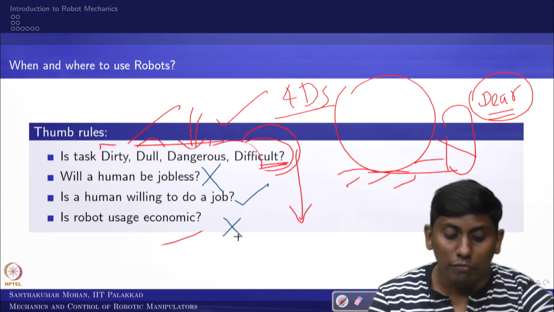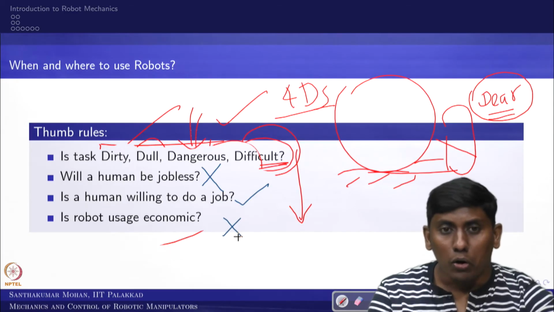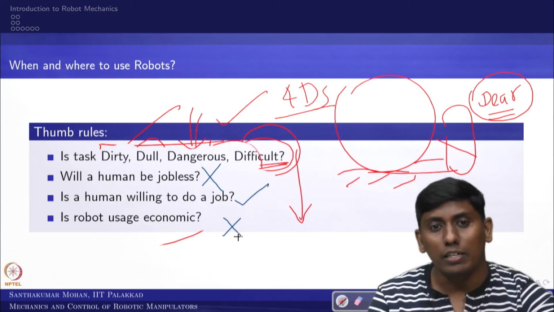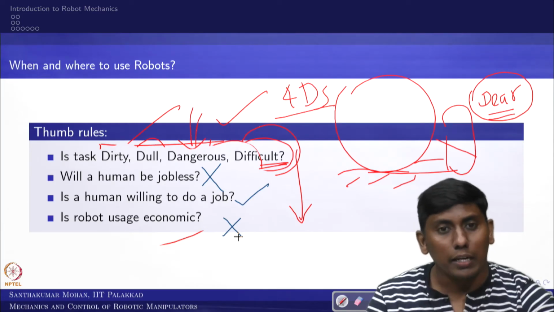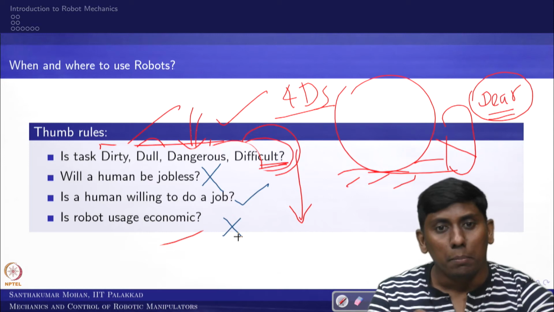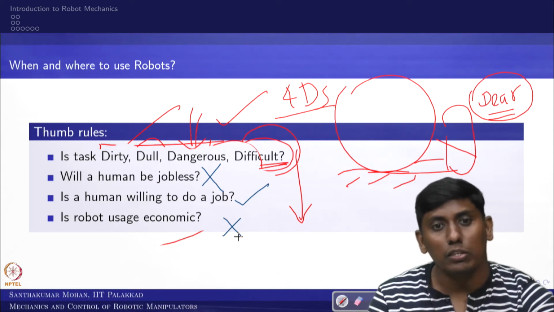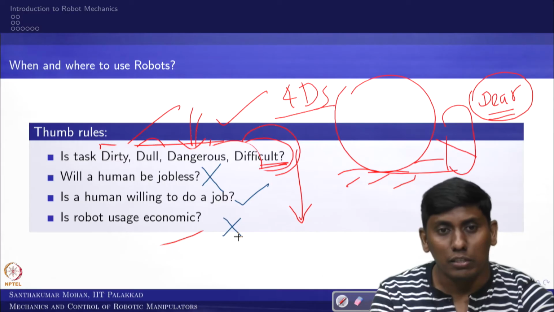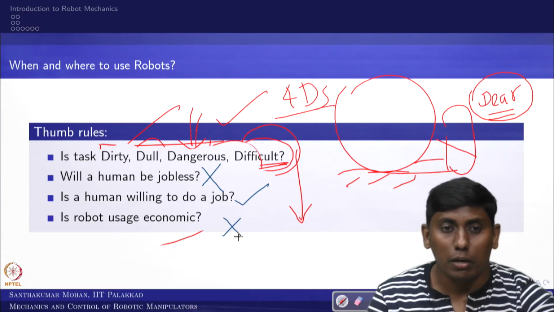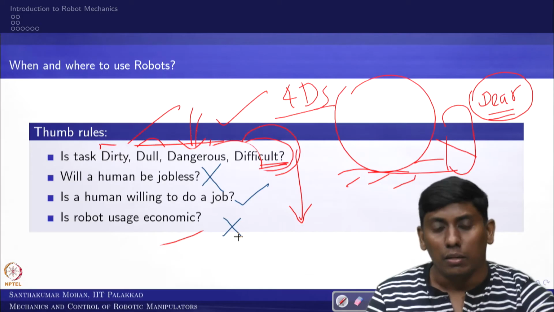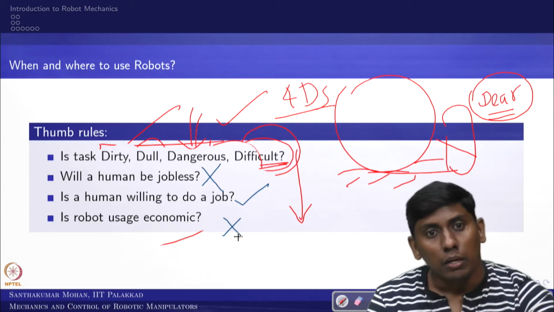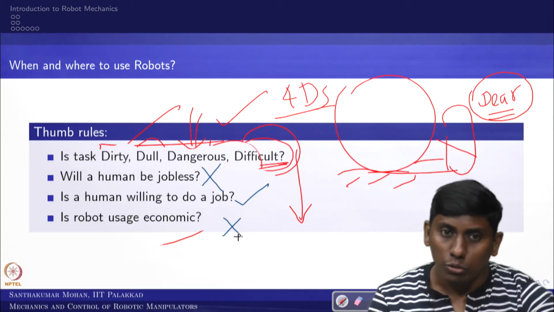So in the sense, you know, when and where to use robots. In the modern community, in the sense of the current generation, robots no longer stick with the industrial robot. Although the RIA definition says it's an industrial robot, in modern days the robot is no longer stuck with the industrial shop floor. It came out in domestic, even medical or outdoor settings. So the classification of this 4D, or restrictions on these thumb rules, may no longer exist, but we can use the existing thing to at least understand this particular course, because we are focusing on the industrial base.